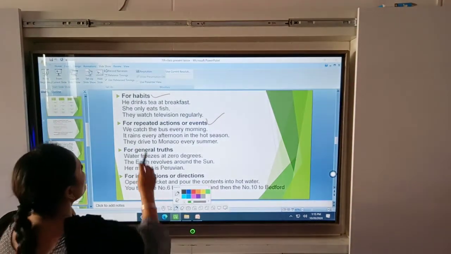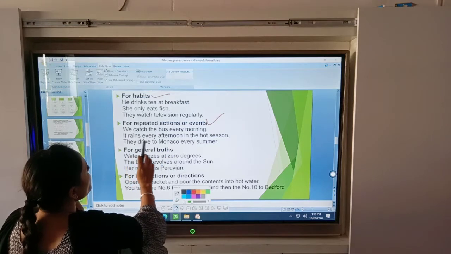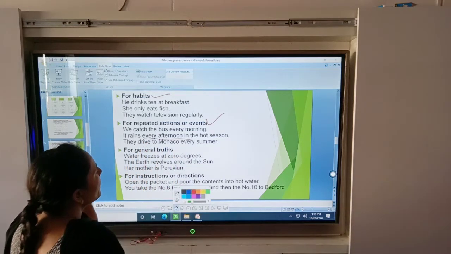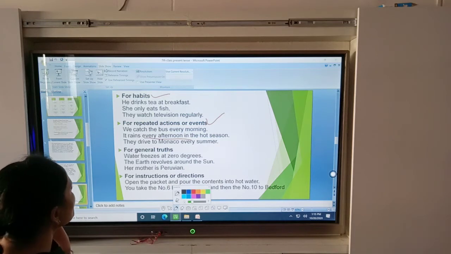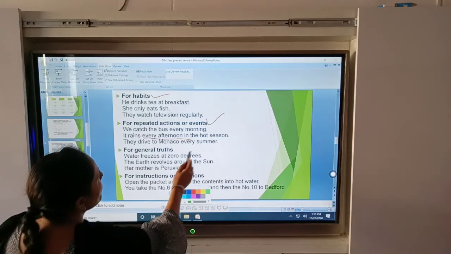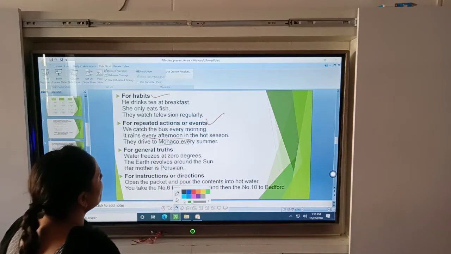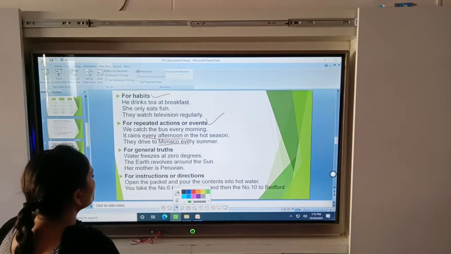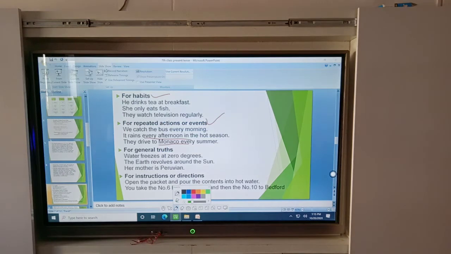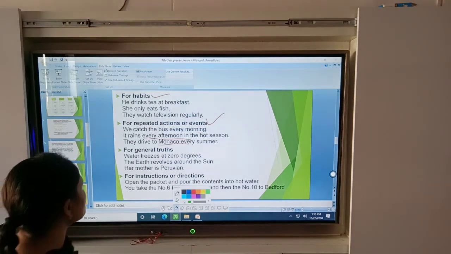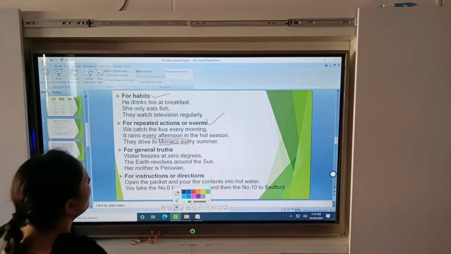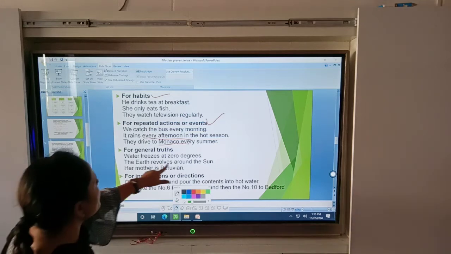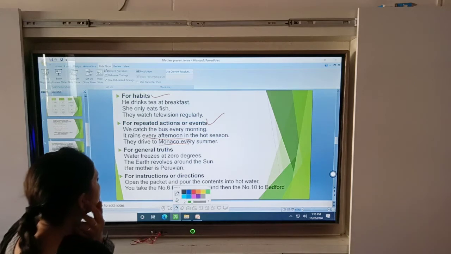It rains every afternoon. Okay beta, in the hot season they drive every summer. Okay, for general truths: water freezes at 0 degrees. The earth revolves around the sun. Her mother is a teacher. Okay beta, here all the sentences describe the present time.